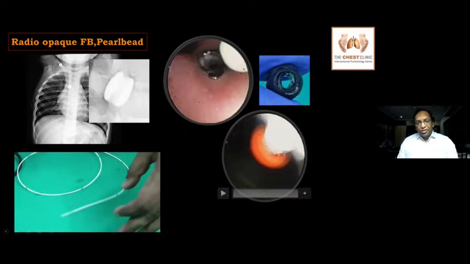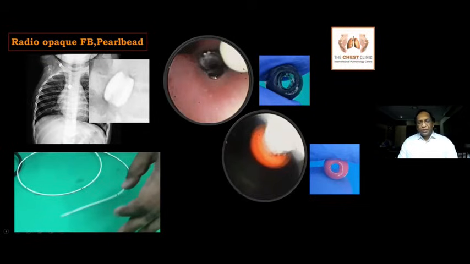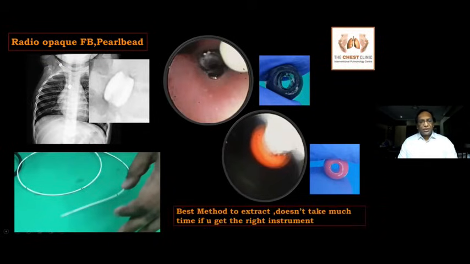So if you don't have a balloon, what are the different tools? You can pass a forceps, open the forceps inside the hole and remove it. I call this the polo technique. It's easy to do.